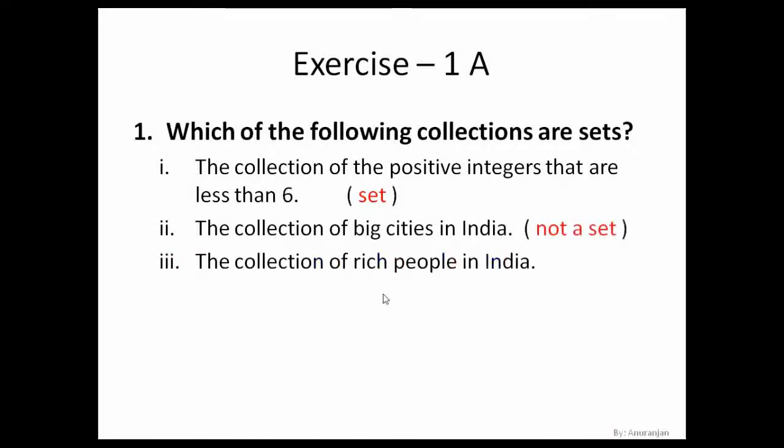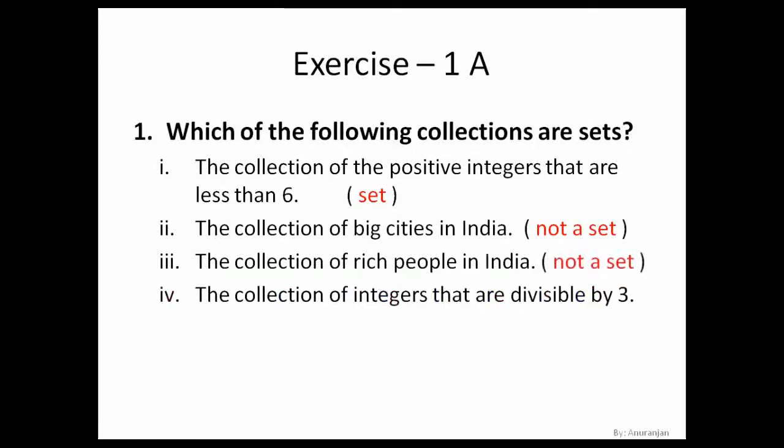Next, the collection of rich people in India. Now here again it is not well defined as to what they consider a rich person. So it is not a set. Next, the collection of integers that are divisible by 3. Yes, we can have the integers that are divisible by 3 as a set. So it is a set.